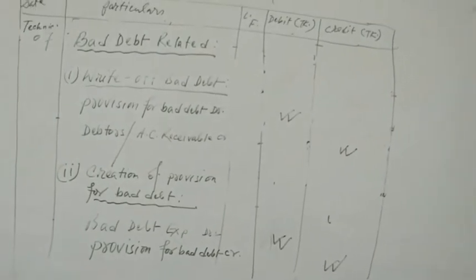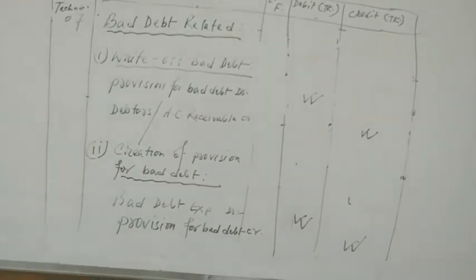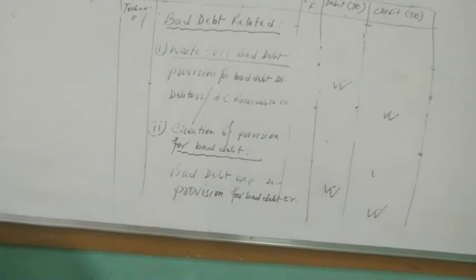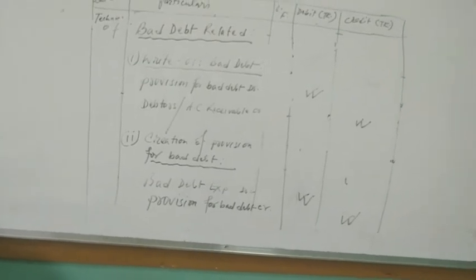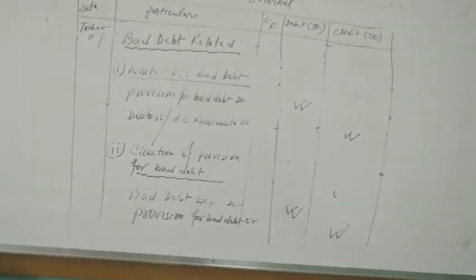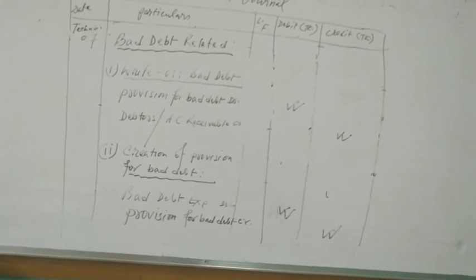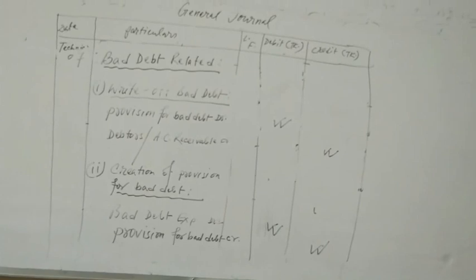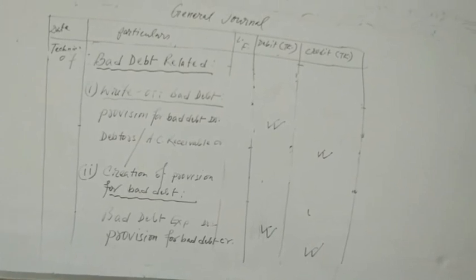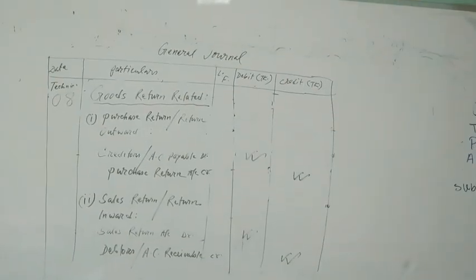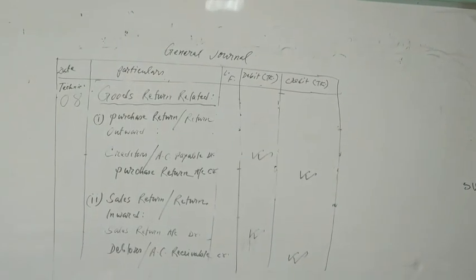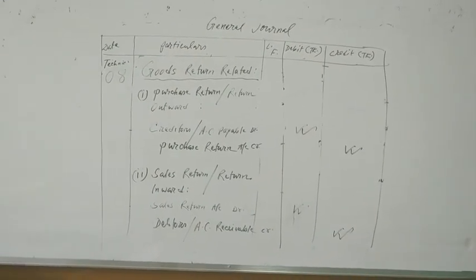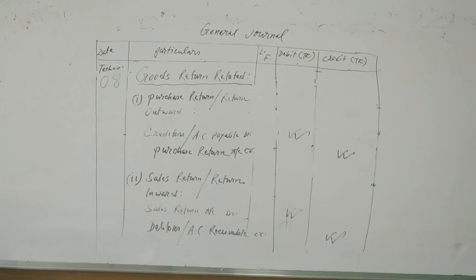I think it's not too much, it's not a wide range, okay? It's very small. So technique number 7 is also one type of easy technique. I think you can easily capture these techniques. Technique number 8. This is goods return related.